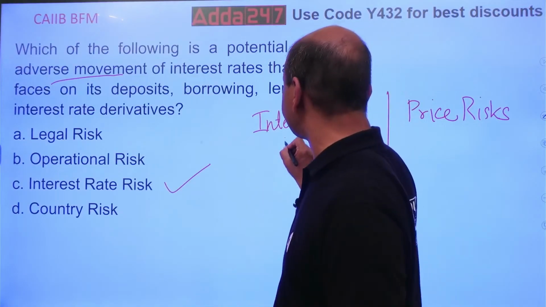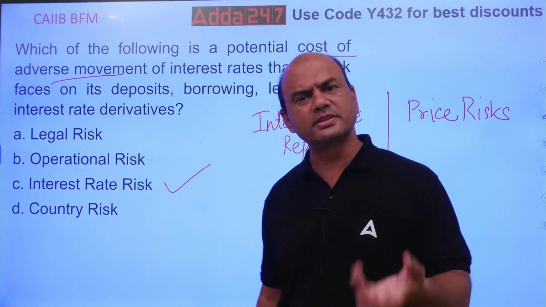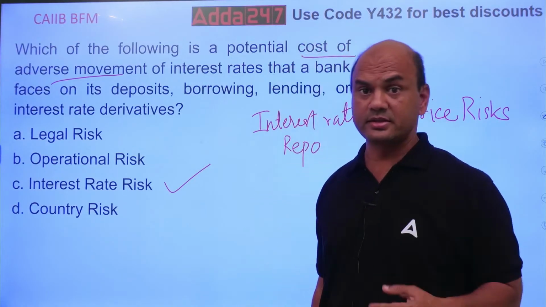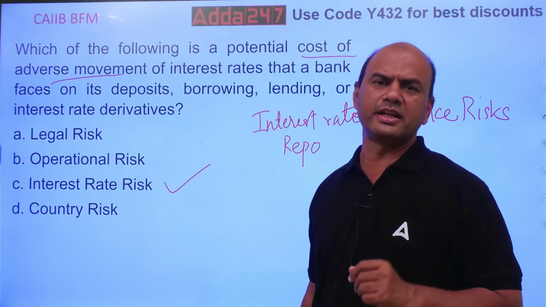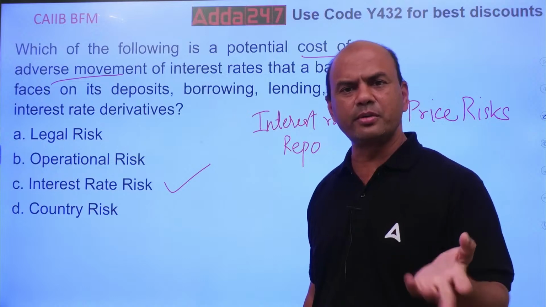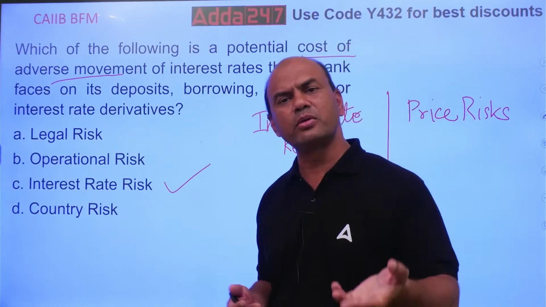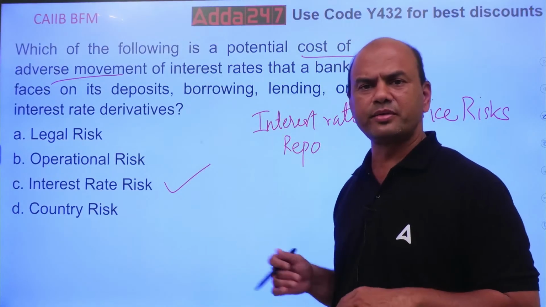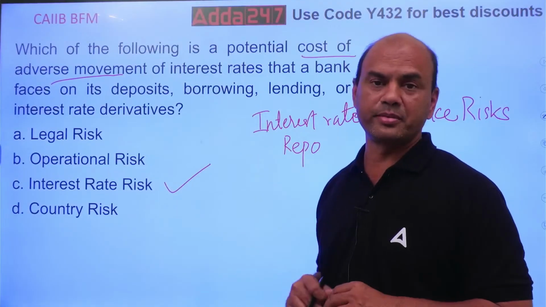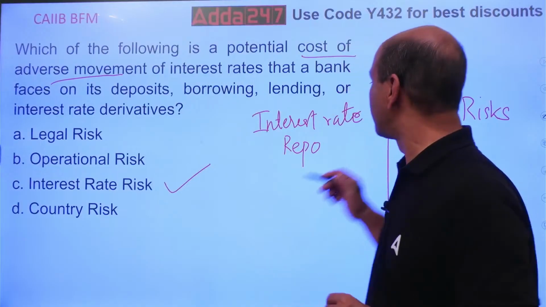Let's say repo. If RBI tomorrow increases the repo, then what will happen? You'll always face the problems now. In that case, what happens? Your deposit rates will go up, your loan rates will go up. Reverse case, if RBI tomorrow decreases the repo rate, your deposit rates will be down, loan rates will be down. So that is the interest rate problem.